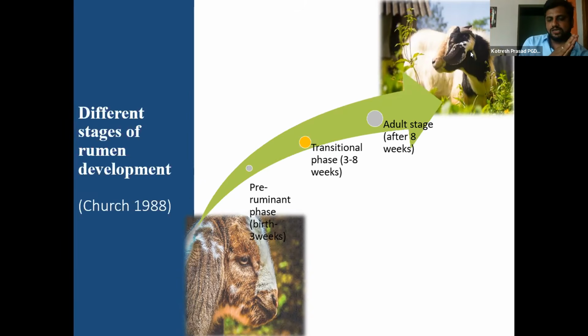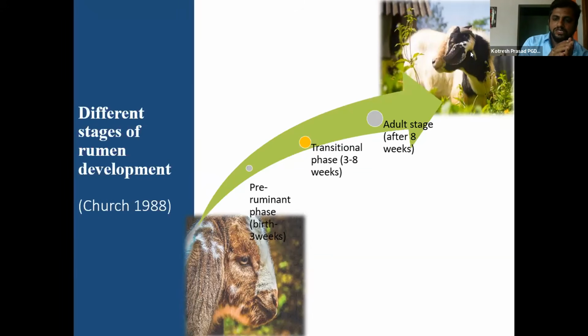In case of 3 to 8 weeks of age, it is a transition phase where the rumen starts developing. After 8 weeks or 12 weeks, the rumen will be more in proportion, whereas the abomasum will be less in proportion. As early as possible, you must start creep feeding. There are many factors which influence rumen development, but the earlier you start concentrate feeding, the better the rumen will develop.